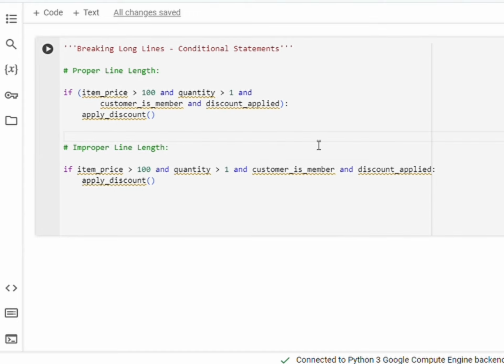Conditional statements can also get pretty long. Breaking them up makes them clearer and easier to manage. Check this example. And next is the improper line length example. Way too long, right? Breaking it up makes a huge difference.